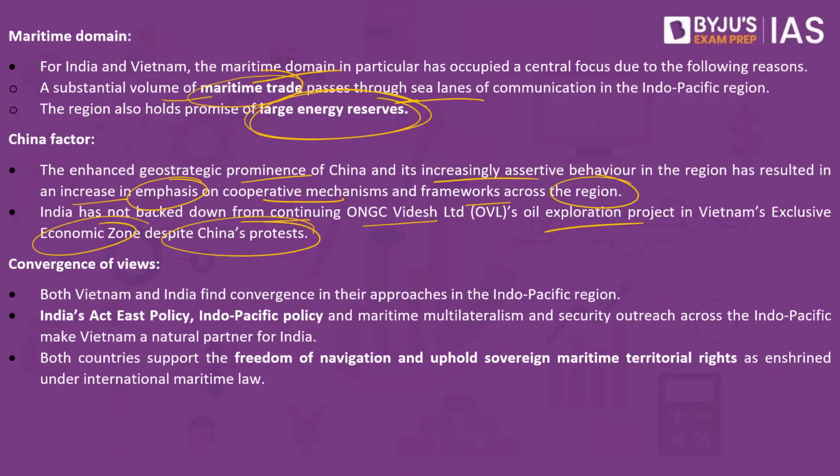Both Vietnam and India find convergence in their approaches to the Indo-Pacific region. India's Act East policy, Indo-Pacific policy, and the maritime multilateralism and security outreach across the Indo-Pacific make Vietnam a natural partner for India. Both countries support the freedom of navigation and uphold sovereign maritime territorial rights as enshrined under international maritime law. So basically, when we speak about India's relationship with Vietnam, we have a number of projects that we have taken care of. We have agreements as well. All these agreements should be further enhanced.